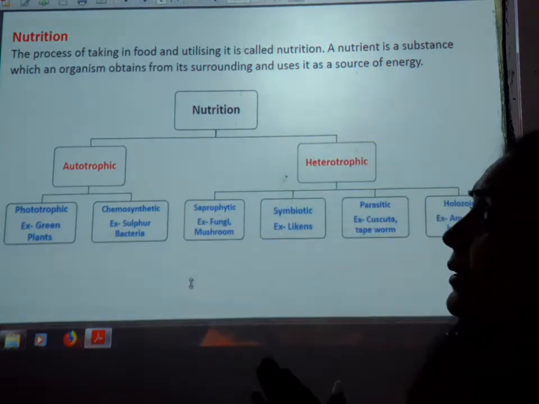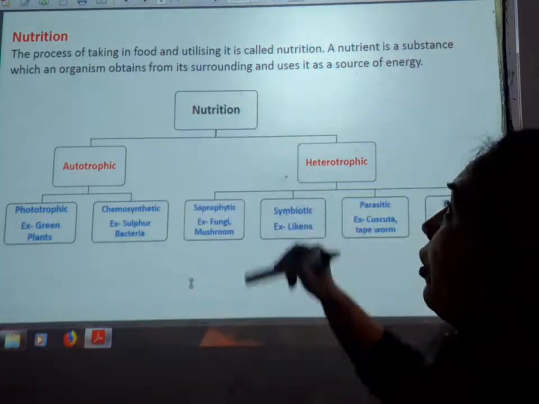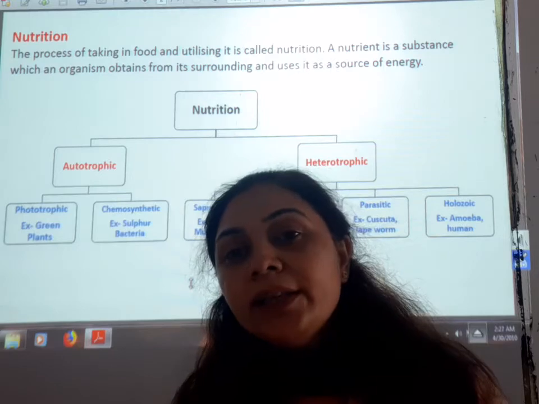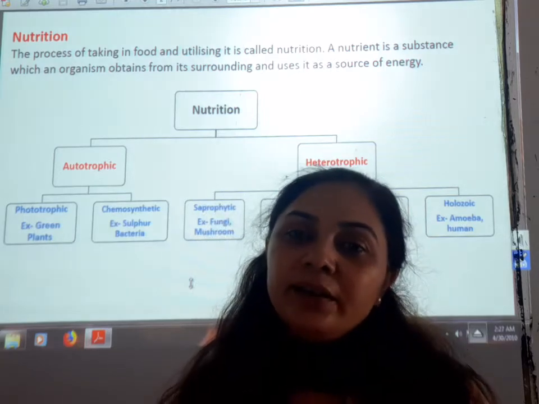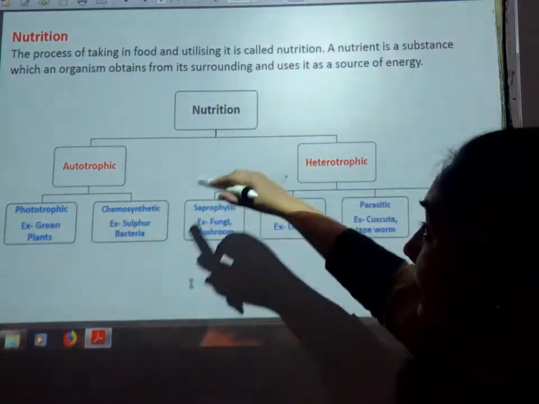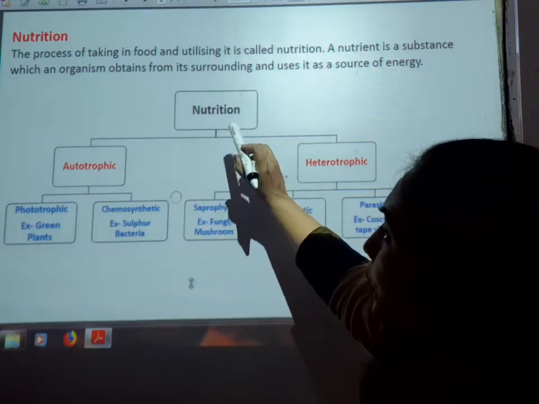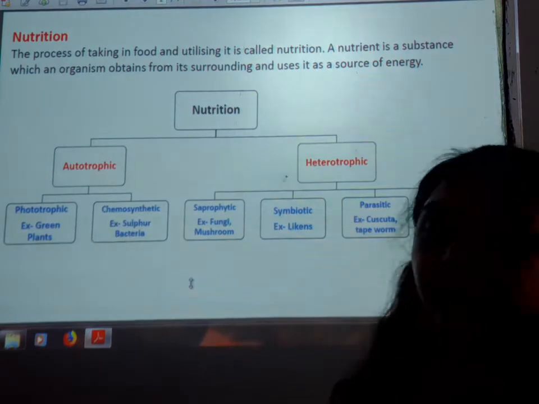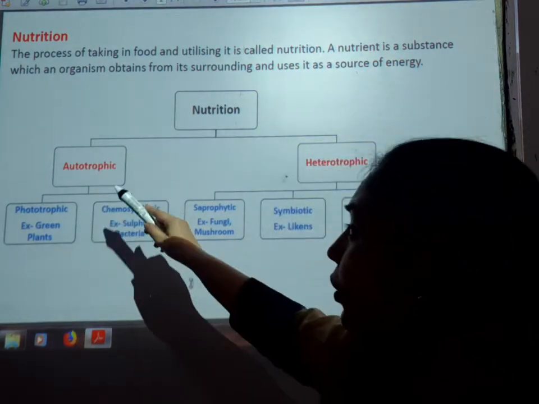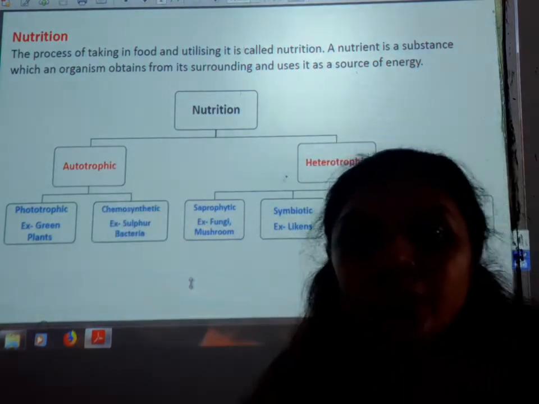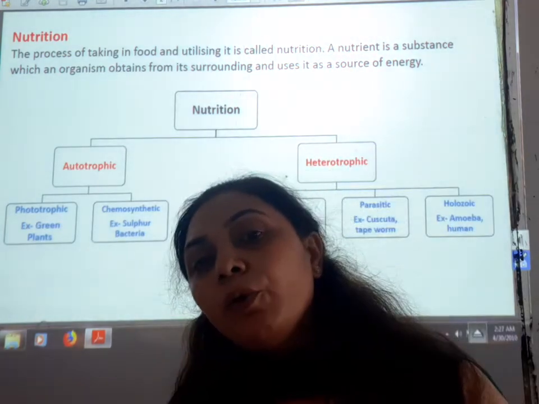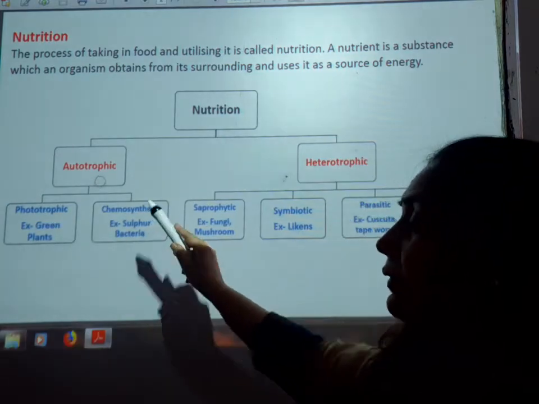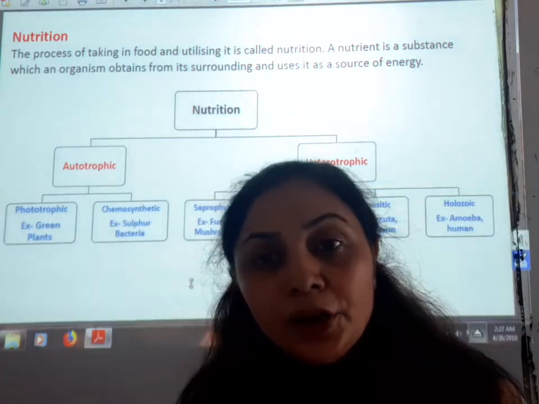And nutrients are substances which an organism obtains from its surroundings. Okay, so all these are obtained from the surroundings and the organisms utilize them. Nutrition is divided into autotrophic nutrition and heterotrophic nutrition. In autotrophic nutrition, organisms can make their own food. Okay, so in this category come phototrophic nutrition and chemosynthetic nutrition.